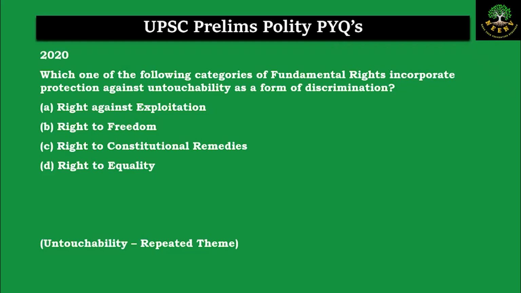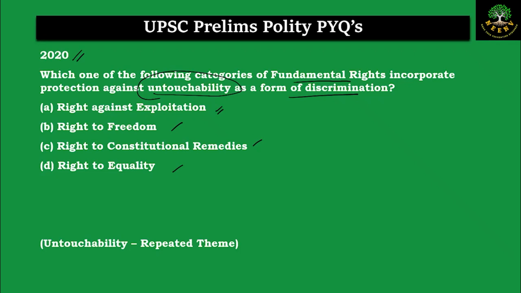Let us discuss the next question. This is a question from 2020. Which of the following categories of fundamental rights incorporate protection against untouchability as a form of discrimination? Right against exploitation, right to freedom, right to constitutional remedies, right to equality. Which of the following rights has a protection against untouchability? That is the main purpose of the question.